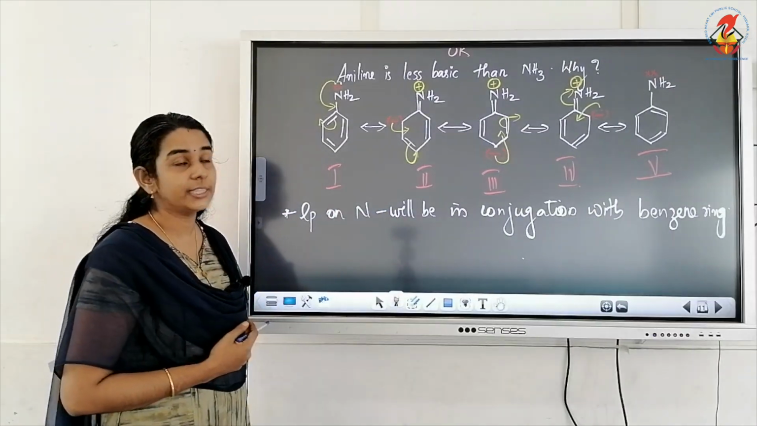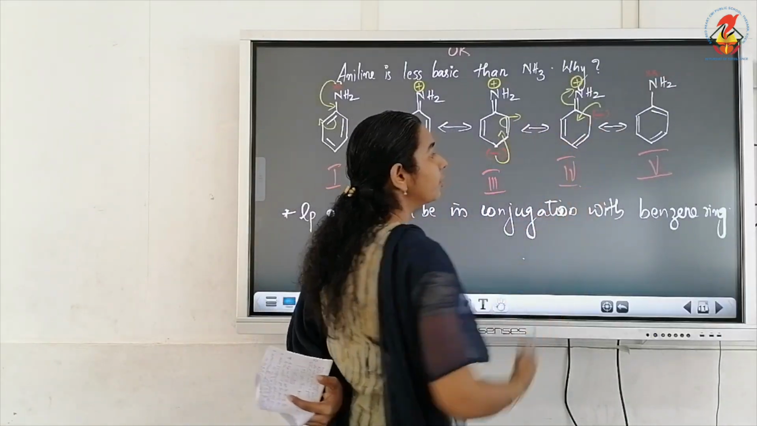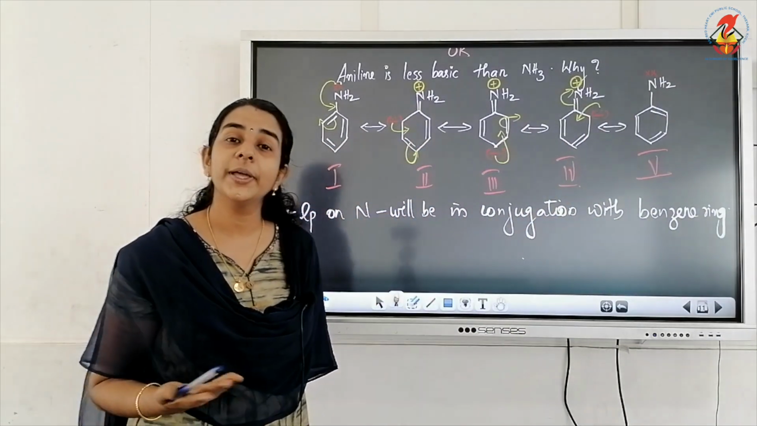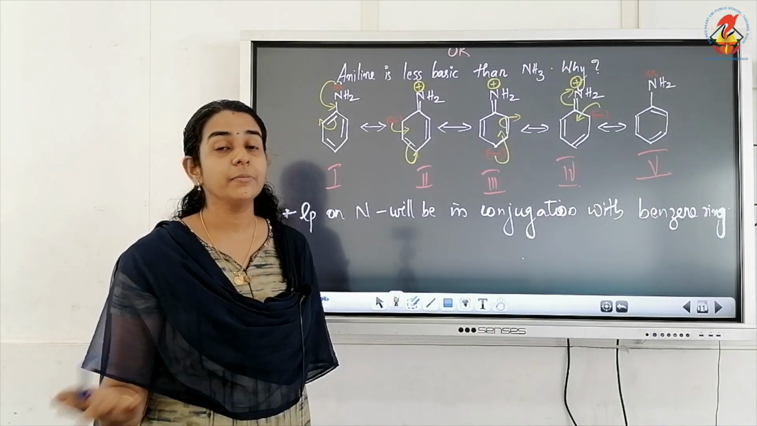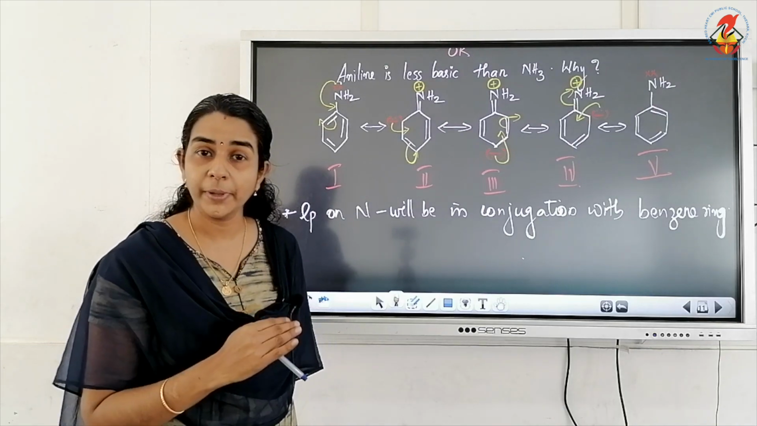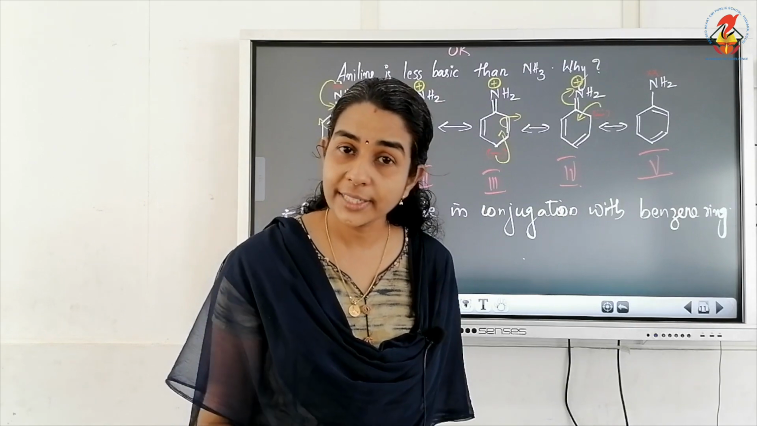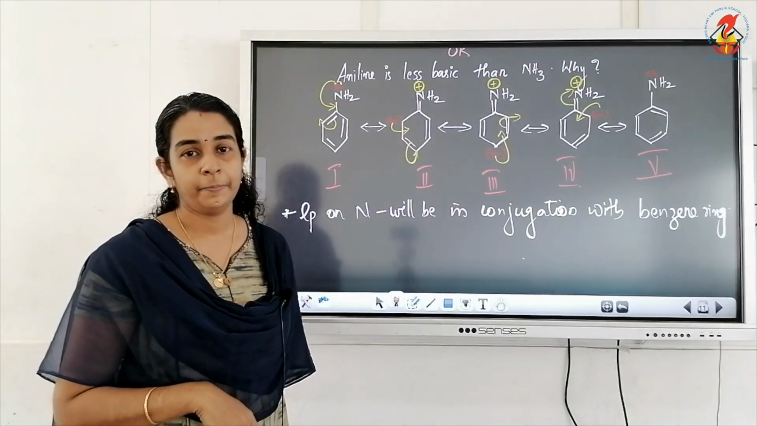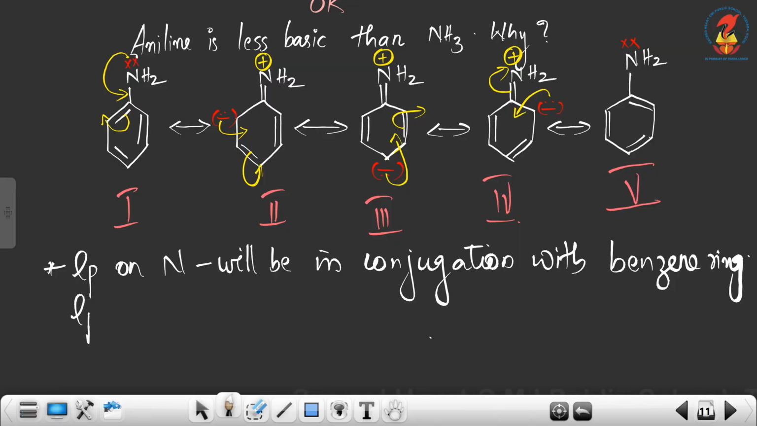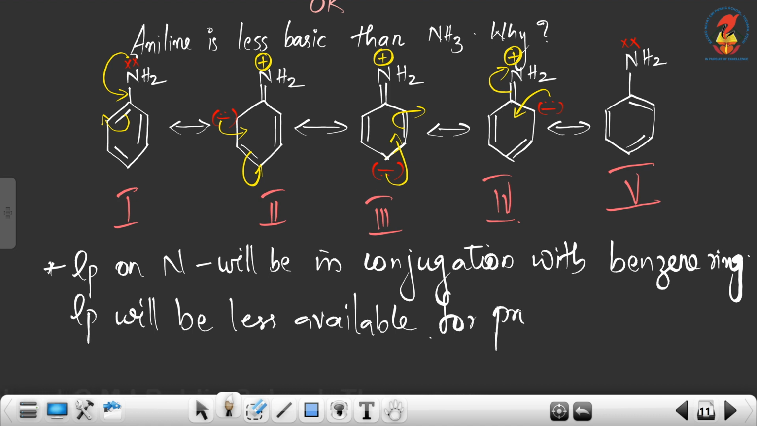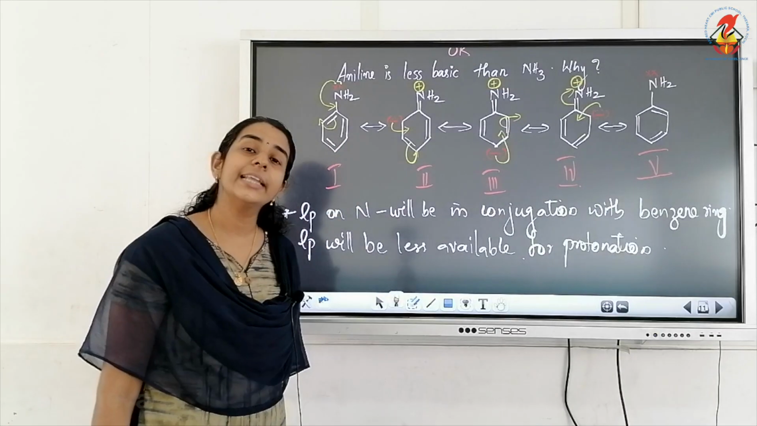Five resonating structures are there, and from the second structure onwards we cannot see any lone pair on nitrogen. Instead of that, we can see only a positive charge. That means the lone pair is being utilized for resonance. So what happens due to this resonance? The lone pair will be less available for protonation. This is why aniline is less basic.